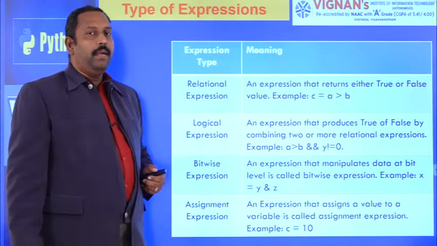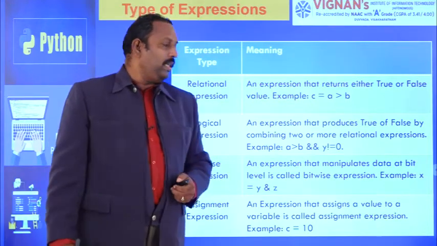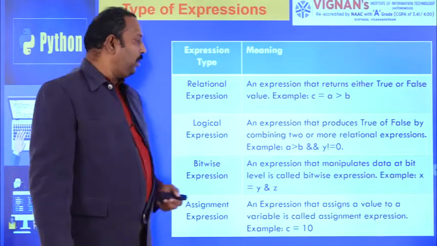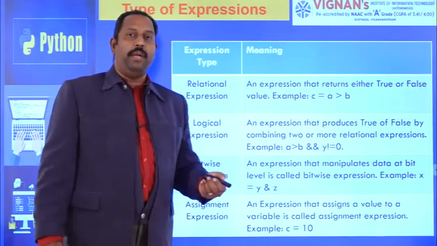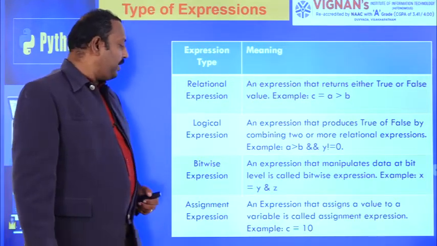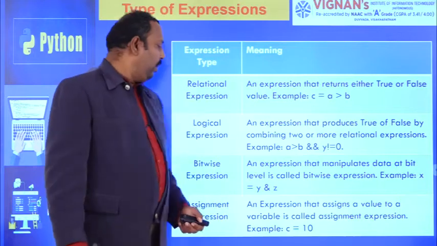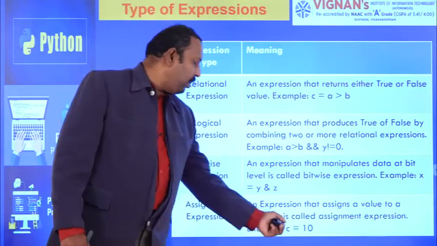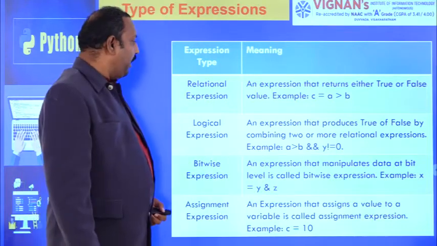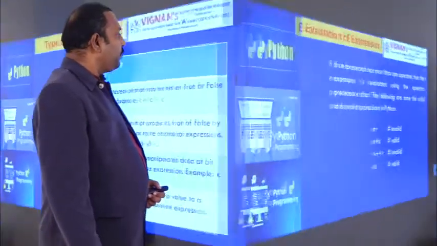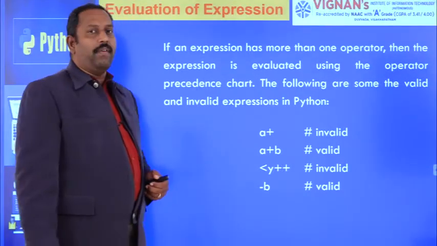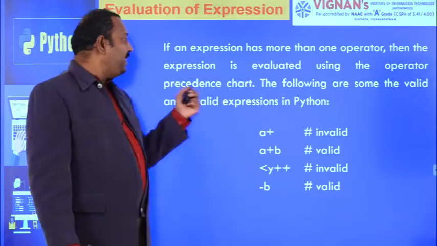And the next one is a bitwise expression. An expression that manipulates data at bit level is called a bitwise expression. That means if the expression consists of any bitwise operator, then it is called a bitwise expression. And the next one is an assignment expression. You already know, an expression that assigns a value to a variable. For example, C equal to 10, that means 10 will be assigned to C. This is nothing but an assignment expression. And if an expression has more than one operator, the expression is evaluated using the operator precedence concept.